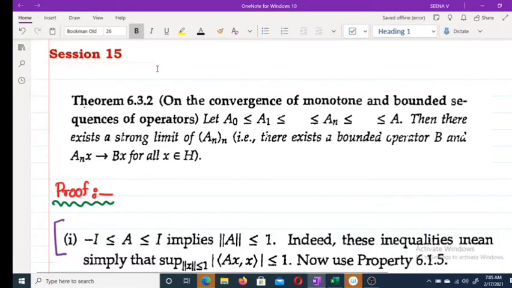Hi, good morning. Today we are going to discuss theorem 6.3.2. This is about the convergence of monotone and bounded sequence of operators.